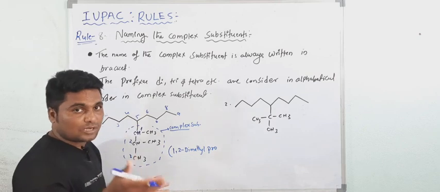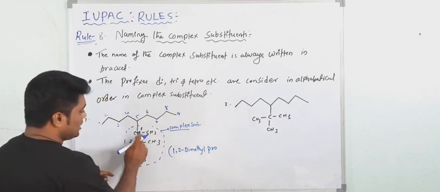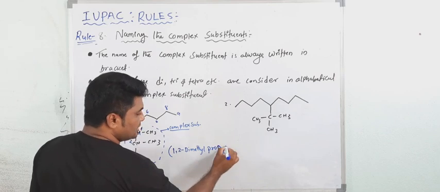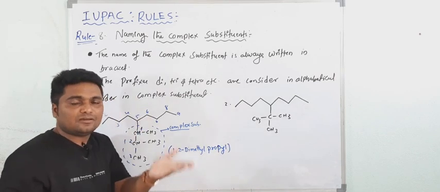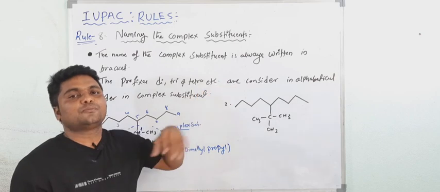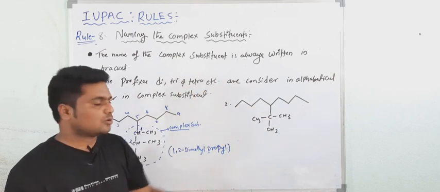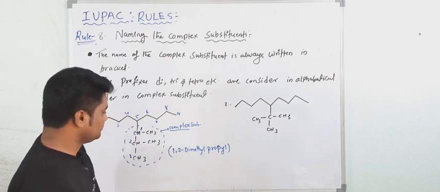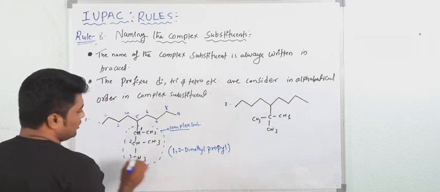Already we discussed the hydrocarbon group also. So 1, 2, 3. This is what? Not propane. This is a hydrocarbon group. That's why propyl. Like methane, methyl, ethane, ethyl, propane, propyl is a hydrocarbon group. This is a substituent, that's why it ends with YL, propyl. Okay. Now what would be the name now?